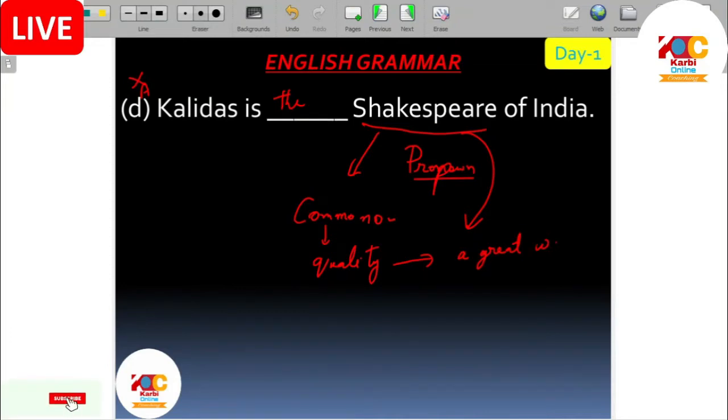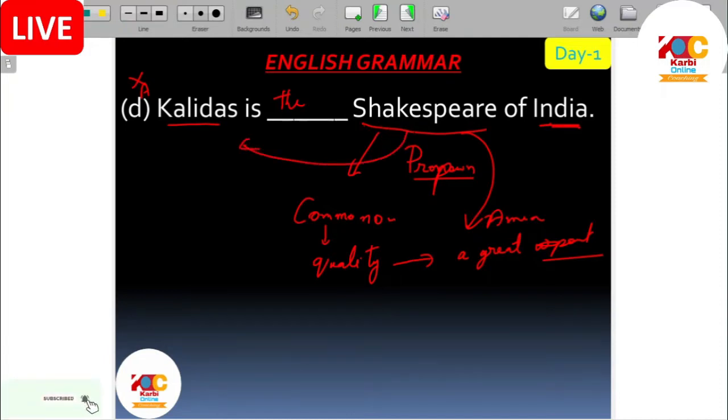It is a poet, William Shakespeare. It is a great poet, a great American poet, or we can say writer. But we are not talking about America. We are talking about India. So we are inferring the quality of Shakespeare.